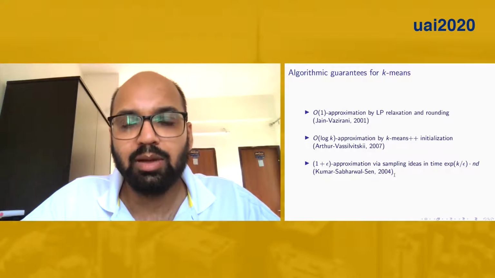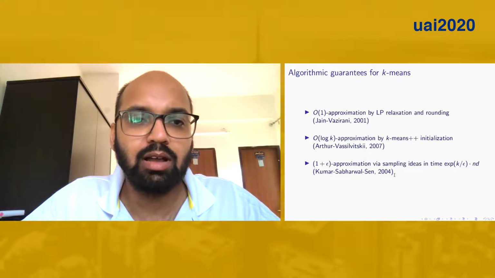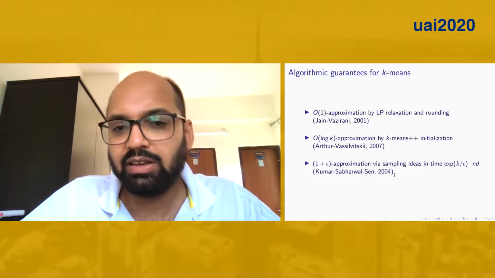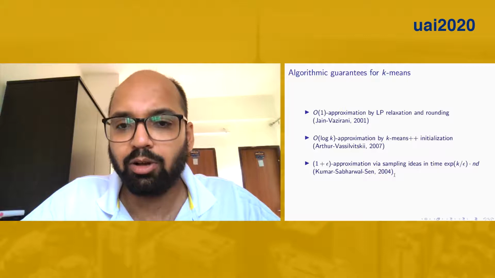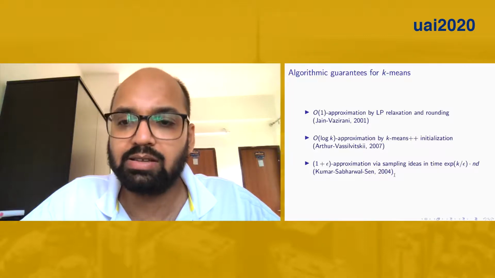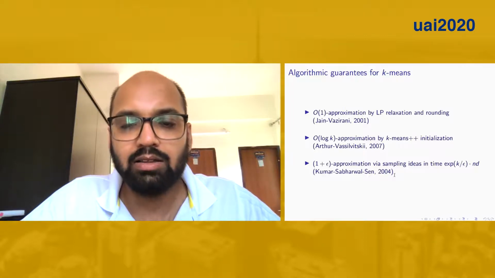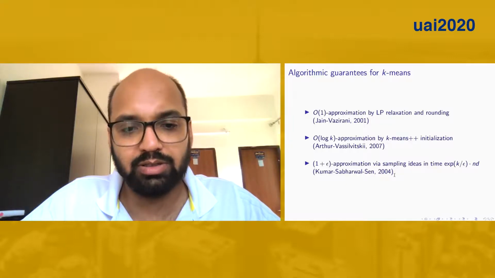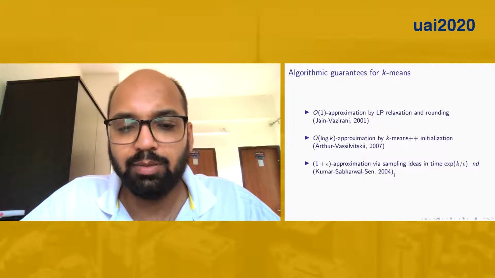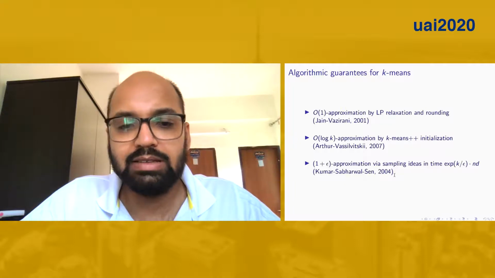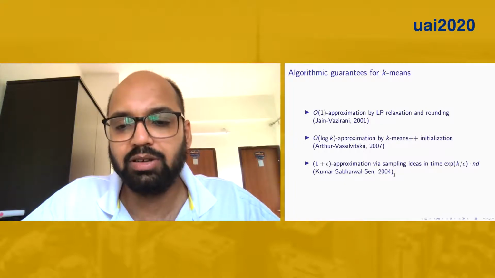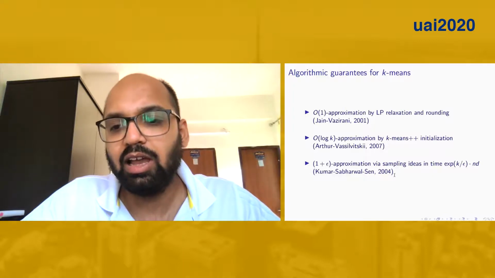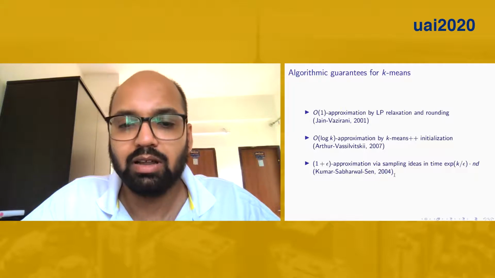The k-means clustering problem has been studied extensively from an algorithmic point of view. For example, the Jain-Vazirani result gives a constant factor approximation using techniques from LP relaxation and rounding. The k-means plus plus sampling, which I just mentioned, gives an order log k approximation. The result due to Kumar, Sabharwal and Sen gives a 1 plus epsilon approximation using similar sampling ideas, and their running time is exponential in k over epsilon but linear in n and d.